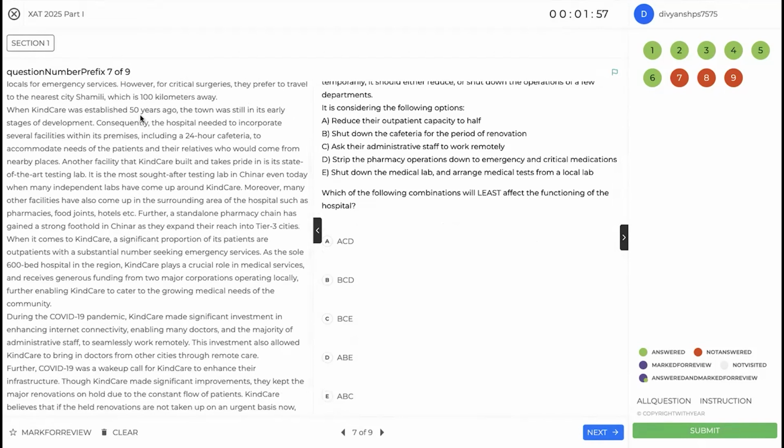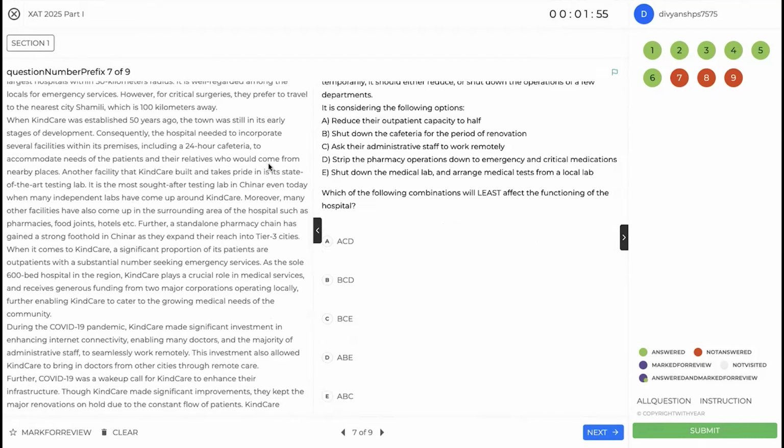Fifty years ago, a state-of-the-art testing lab, most sought after. Even today, many independent labs have come up. Okay, there are many other labs. Interesting.